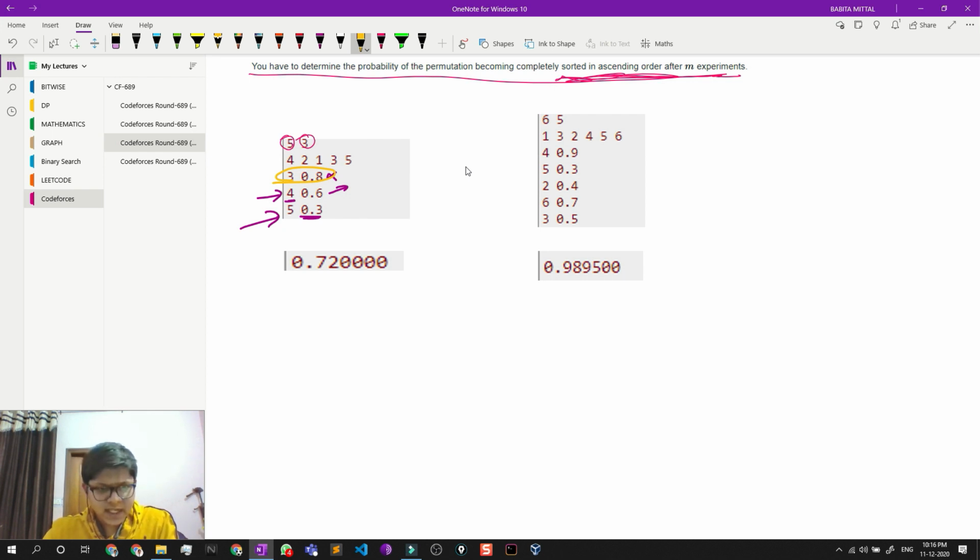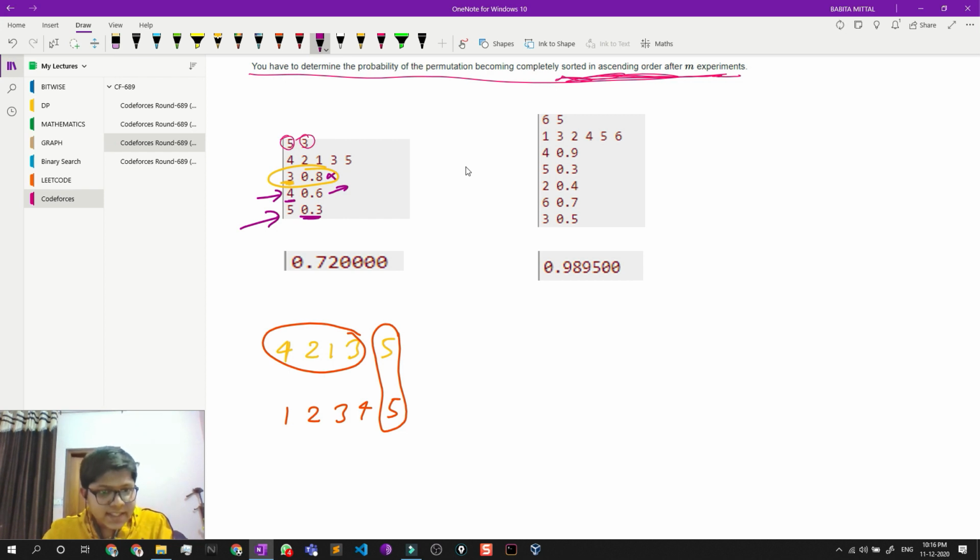I ignored this step, because I know that if I change the first 3 elements of 4, 2, 1, 3, 5, it would become 1, 2, 3, 4, 5 only if... no, 5 is at its place but the array is still unsorted. So unless my step is 4 or more, I will never be able to sort it.